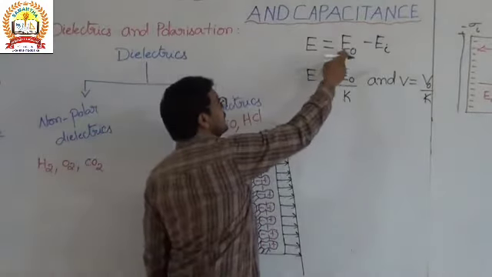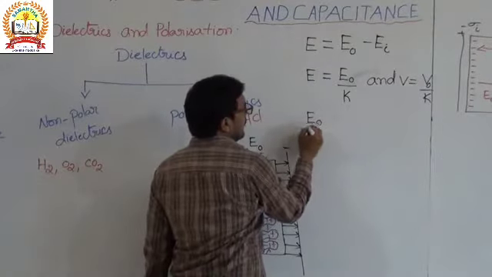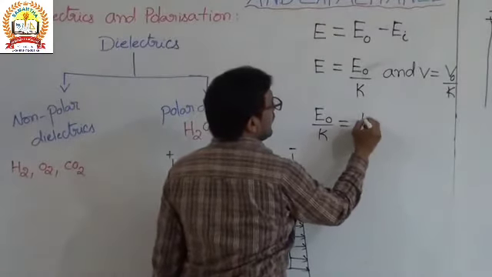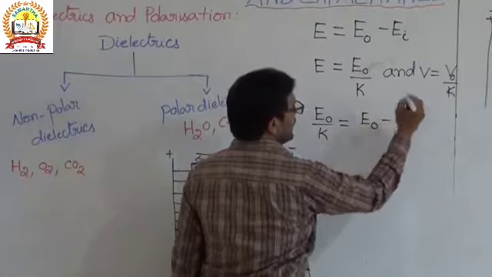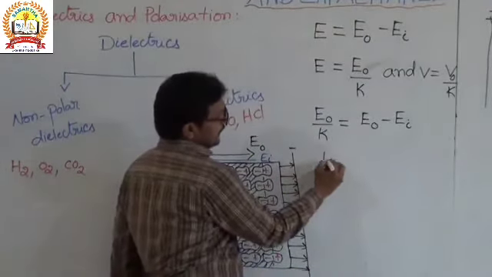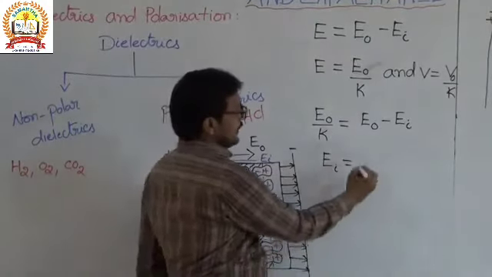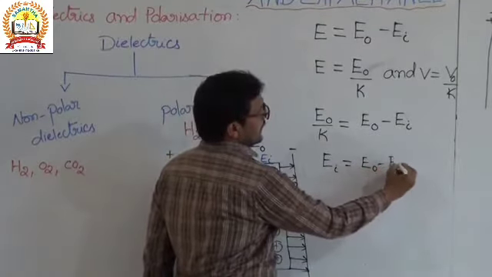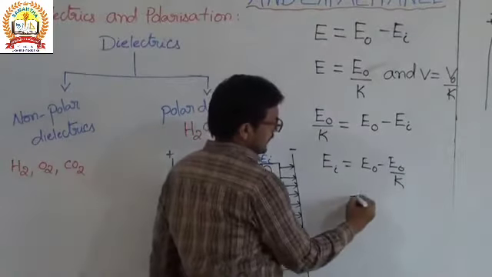And if you substitute in this formula, that will be E naught by K is equal to E naught minus EI. Here I want to write the induced electric field. So to write the induced electric field, EI is equal to E naught minus E naught divided by K. So here the common term is E naught.